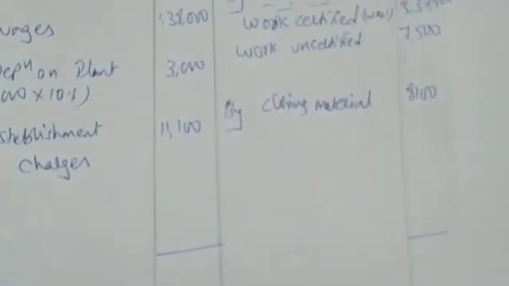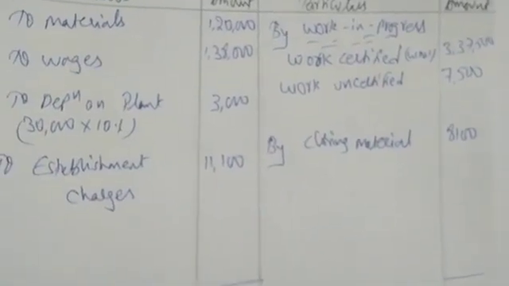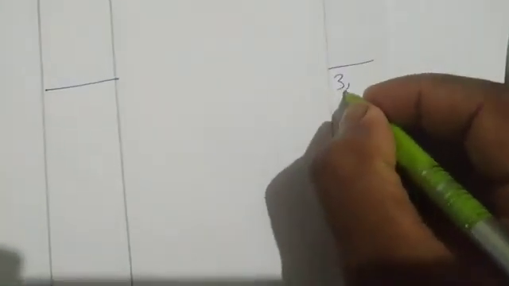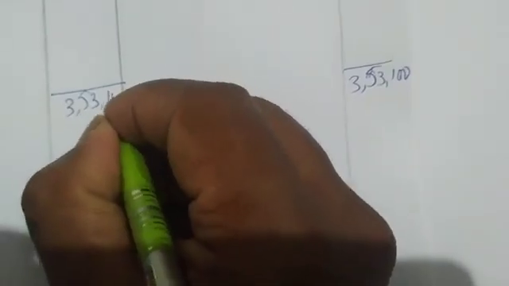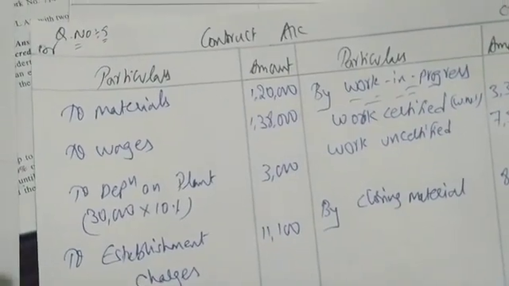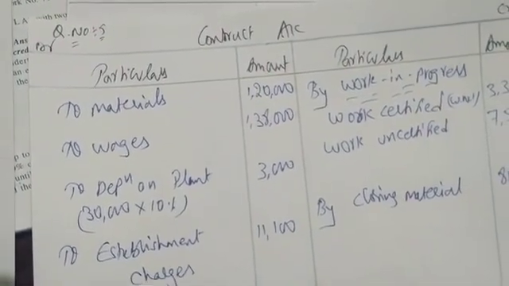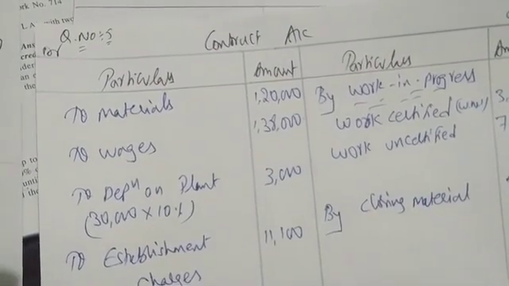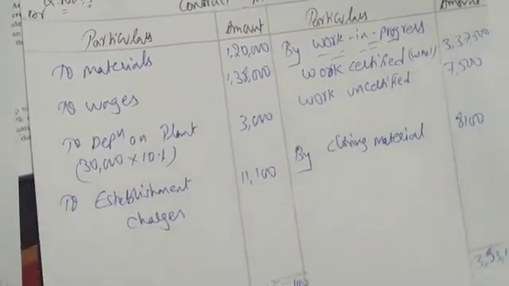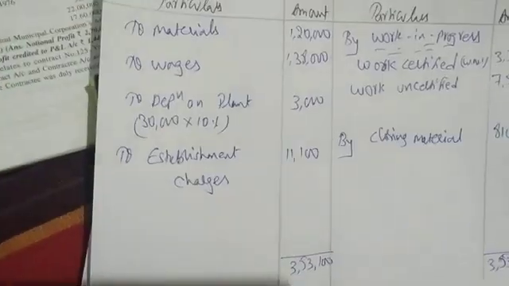Now let us find out notional profit. So we have credit side 3,37,500 plus 7,500 plus 8,100. So how much we are getting? 3,53,100. So 3,53,100 deduct 1,20,000, 1,38,000, 3,000, 11,100. The profit is 81,000, notional profit.